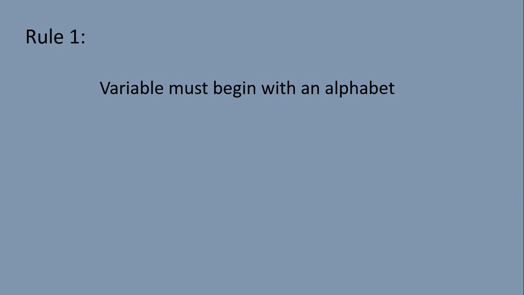Means don't start a variable name with a digit. For example, var is a valid variable name. On the other hand, 5var is an invalid variable name because it starts with a digit.